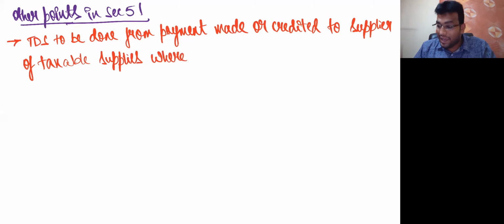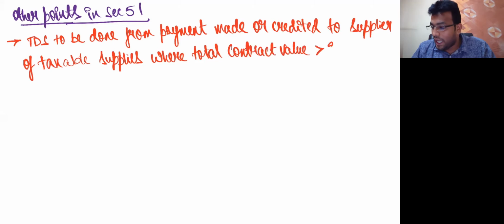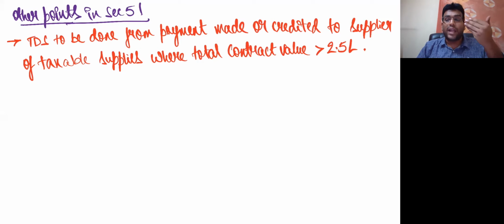where the total contract value is more than 2.5 lakhs. And already I told you very clearly what contract value is. Contract value is nothing but invoice value excluding GST. Clear, my friends? We'll take the value before GST. So the value before GST must be more than 2.5 lakhs. Only then will TDS provisions apply.